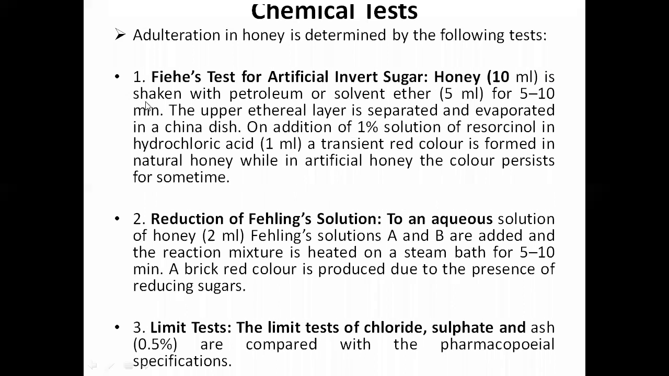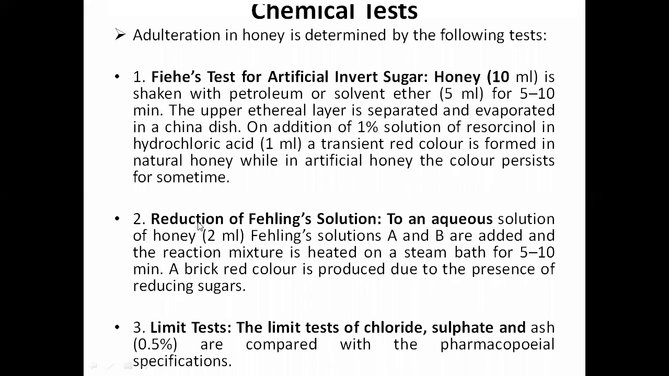Take 10 ml of honey and shake it with 5 ml of petroleum ether for 5 to 10 minutes. The upper ethereal layer is separated and evaporated in a China dish. On addition of 1% solution of resorcinol in hydrochloric acid, 1 ml, a transient red color is formed in natural honey, while in artificial honey the color persists for some time. So you can do this method to ensure pure honey.